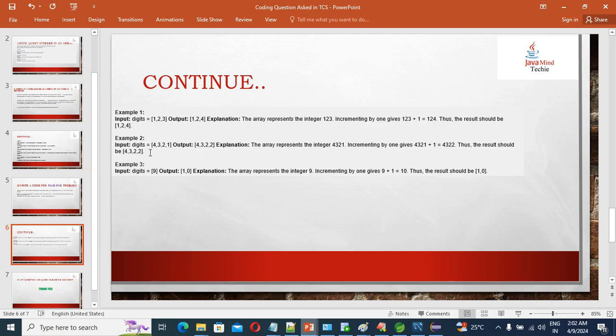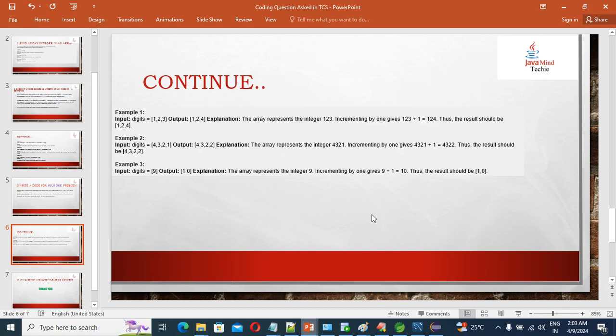Second, guys, see, if you add 1 in this int array 4 3 2 1, if you add 1 to the last element, it becomes 4 3 2 2, right? Correct? And guys, that is the third example. If you have only one digit, and you add 1, it becomes 10, right? So that is 1 comma 0. And 9 plus 1 also becomes 10. So how will we get this output once we provide this input? This is the next question, guys.